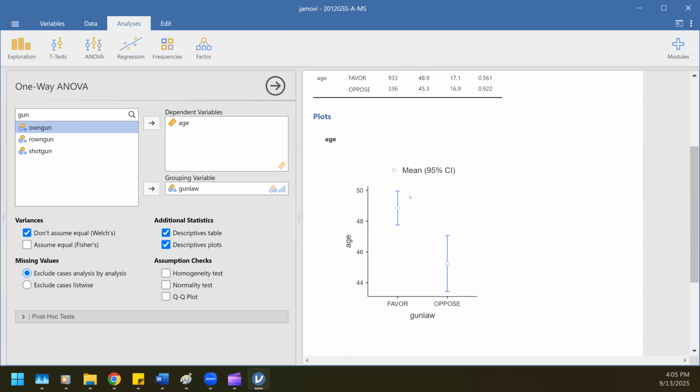We also get these plots, and these 95% confidence interval plots give us a range of what we think are plausible values for the population. We don't know the population means, but we hope if we got a decent enough survey and we were lucky enough to get things that kind of fell into place, then this confidence interval should be successful at doing its job. And I mean the population means should be somewhere in between there.